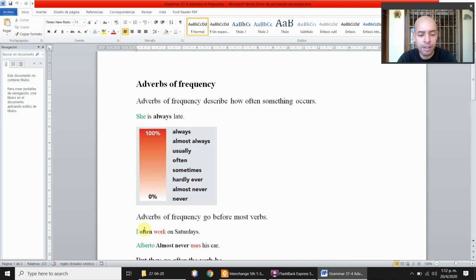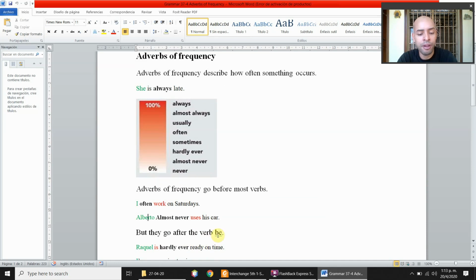This is saying that 60% of the time I work on Saturdays. It's the frequency of when I work, in this case. Alberto almost never uses his car. This is close to 0%, like 10%, 5%, something like that.